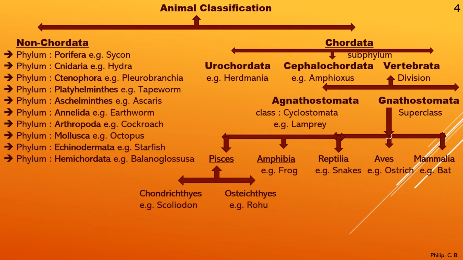So here the example is cockroach, and Arthropoda is the largest known phylum where there are lakhs of species present in it. Or if I just give a small example which we find in our surroundings at home, right, flies, fleas, mosquito, cockroach, all insects come under Arthropoda. But there are some useful ones also, honeybee for honey, or silkworm for silk. So the useful ones also come under Arthropoda.